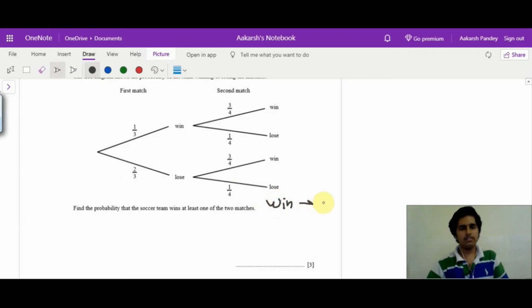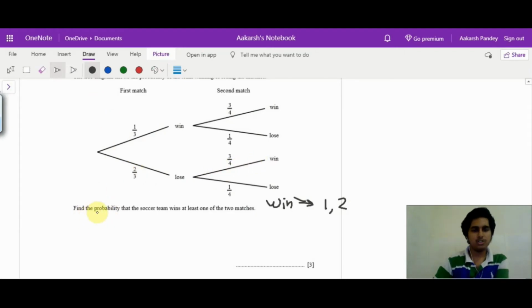They can win just one, or they can win both the matches. So for this, either you will have to take this route, which is win and then again win, or they can win and then lose to win just one game, or they can first lose and win the second game.